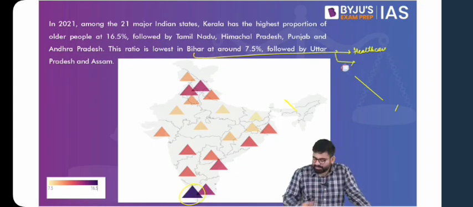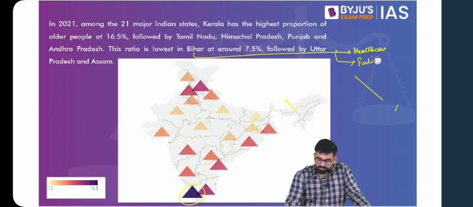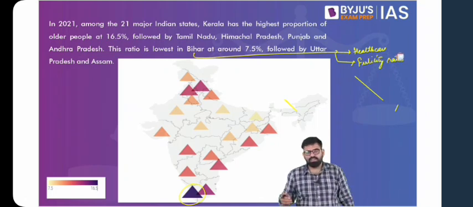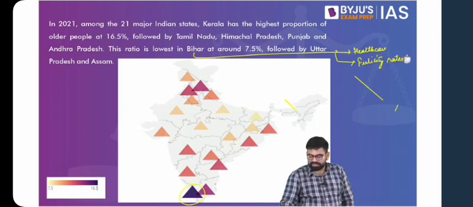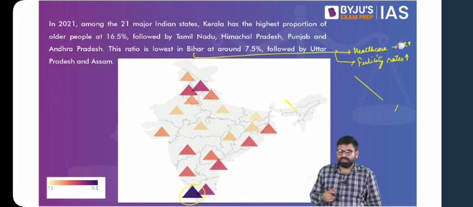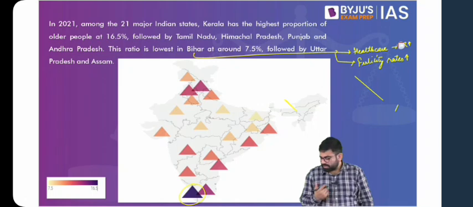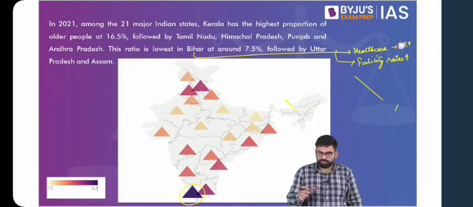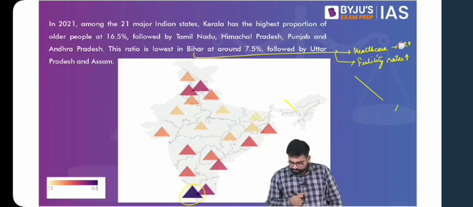Also, what can be other factors with respect to this? Yes, birth control measures, so fertility rates. As we have seen, the less developed a society is, the higher the fertility rates will be. So lack of availability of healthcare leads to more deaths among our elderly. Then fertility rates will be higher in Bihar, which will keep the proportion skewed towards the young population. What else can be there?